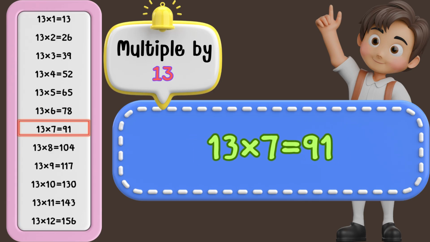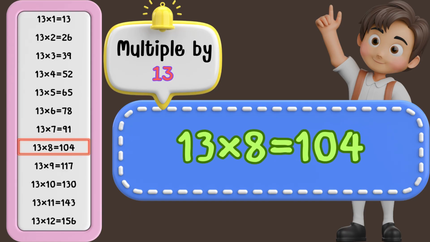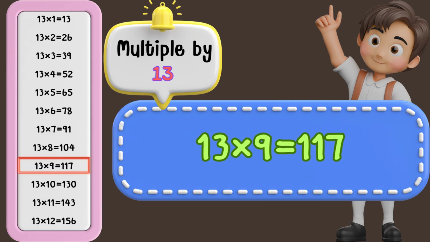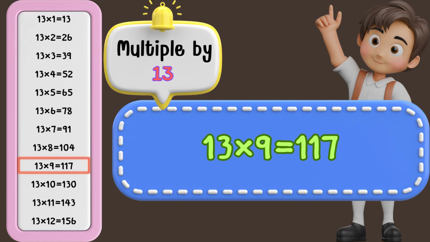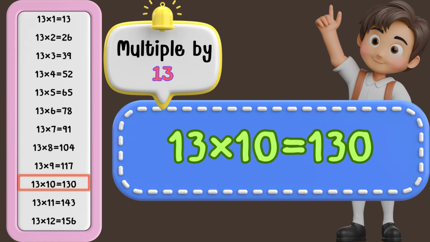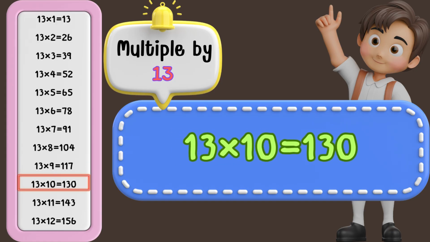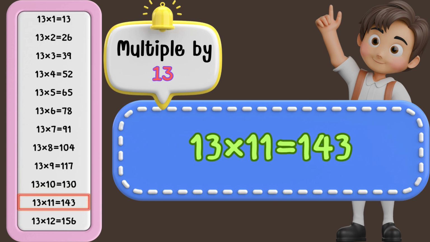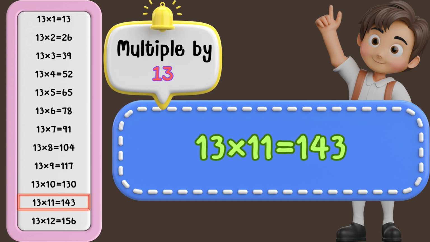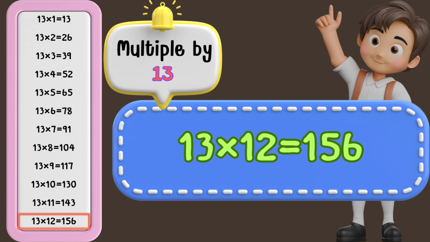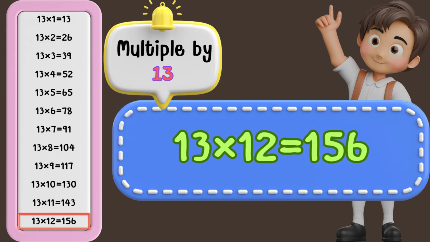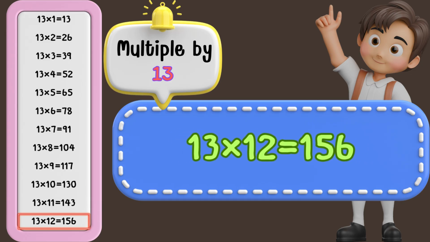13 times 7 is 91. 13 times 8 is 104. 13 times 9 is 117. 13 times 10 is 130. 13 times 11 is 143. 13 times 12 is 156.